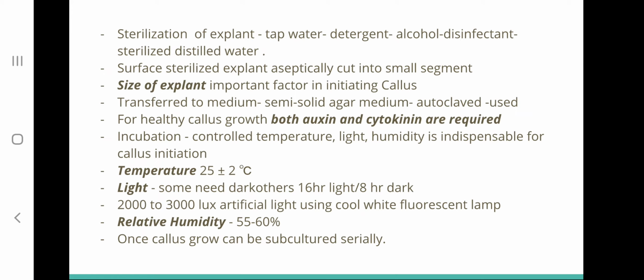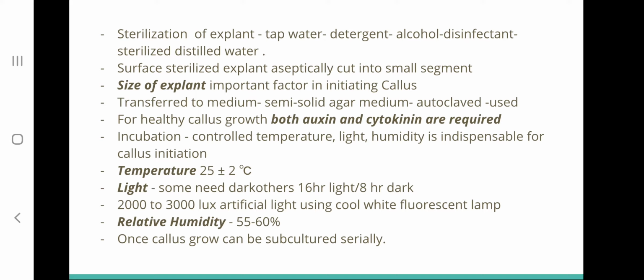As we all know, for aseptic preparation of the explant, we have to sterilize the explant. All around the plant there are a lot of microorganisms, and if these are present in the explant we are culturing onto the nutrient medium, they may grow faster and prevent the explant from growing.